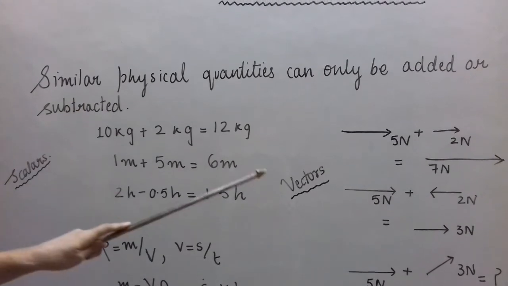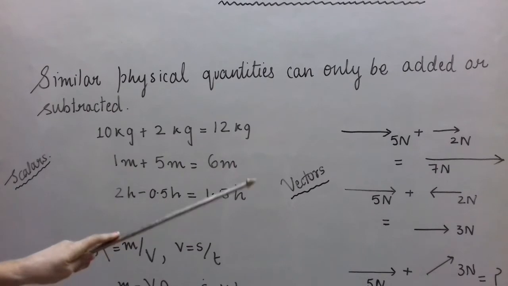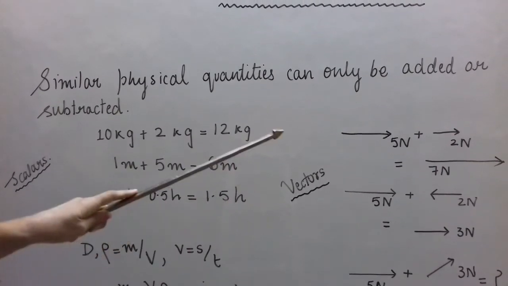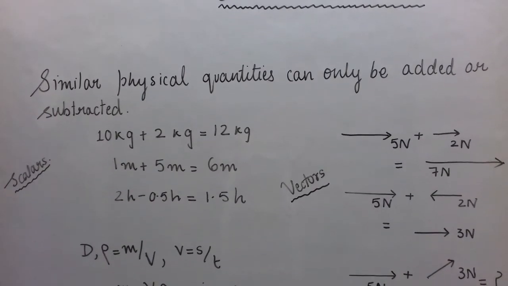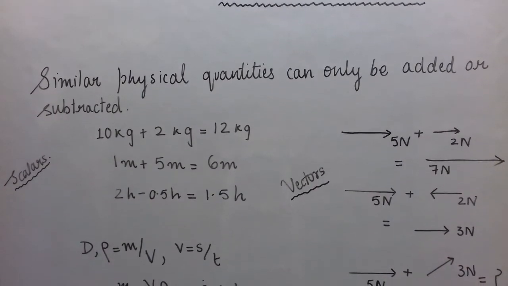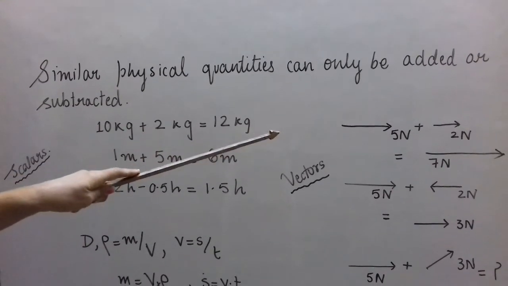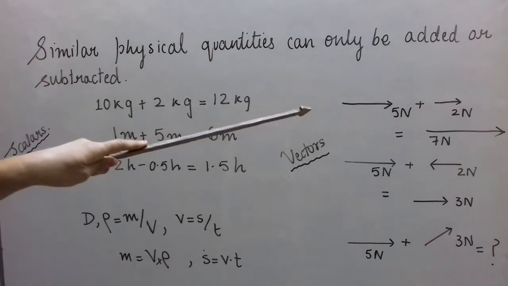But when we talk about vectors, we will not go into detail, but I hope you know that when vectors are added, let us say 5 Newton and 2 Newton, the answer is not always 7 Newton. The answer can be 7 Newton, as I have shown in the first case, where I have represented 5 Newton and 2 Newton by two arrows.